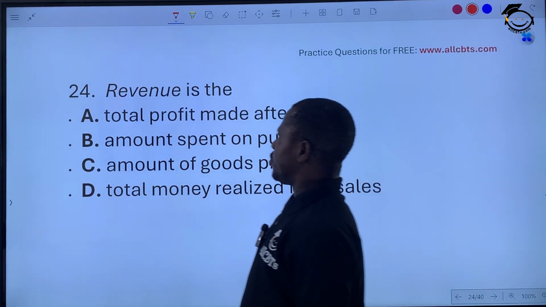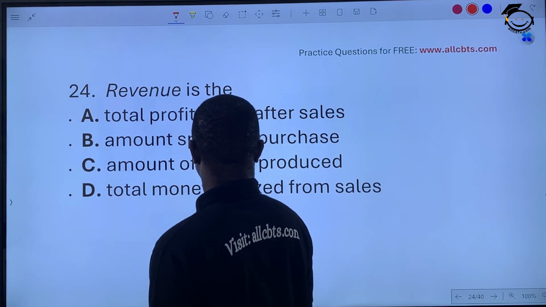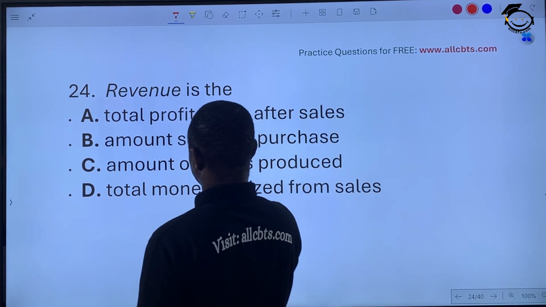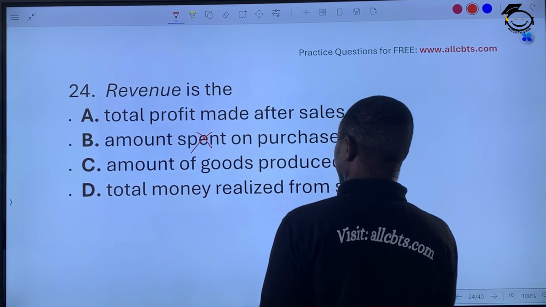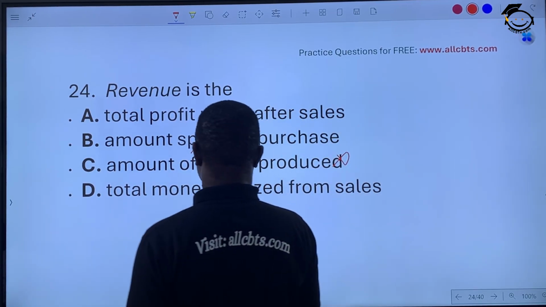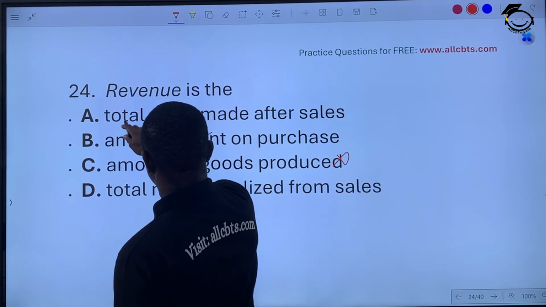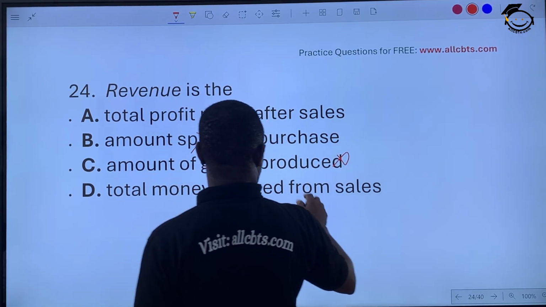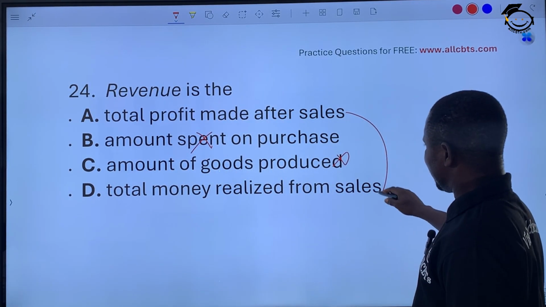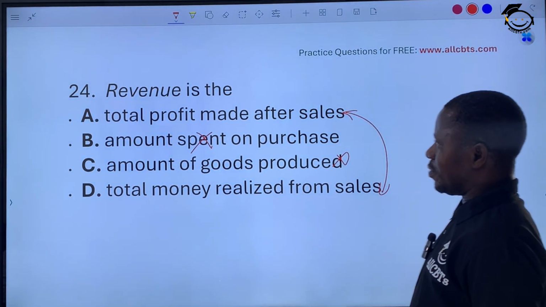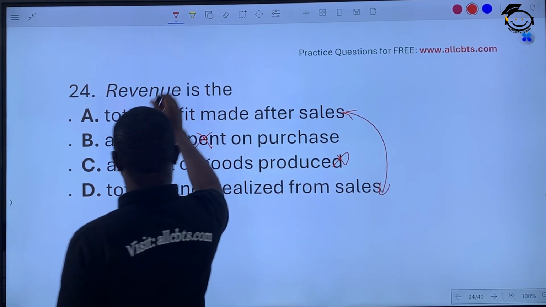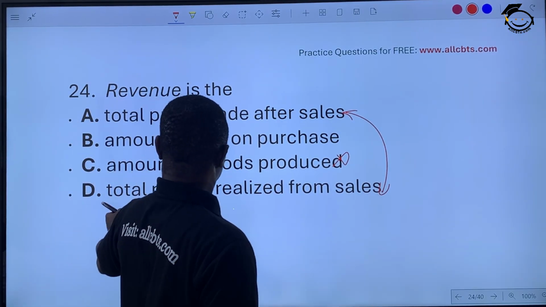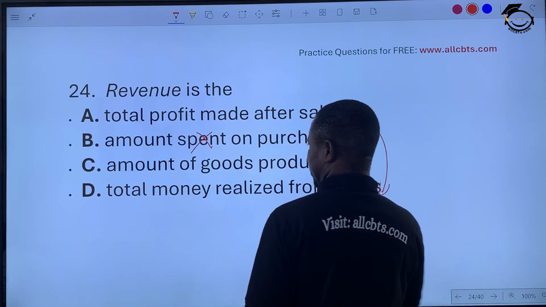Okay? Revenue is what? Not the amount spent on production, and not the amount of goods produced, not the goods itself. It is the total money realized from sales. Some options look similar, but they are not the same. Revenue is not actually total profit. Revenue is just the income. It's the total money realized from sales.